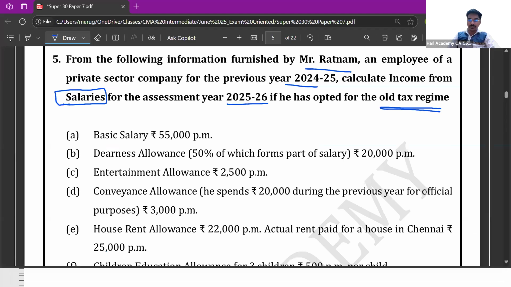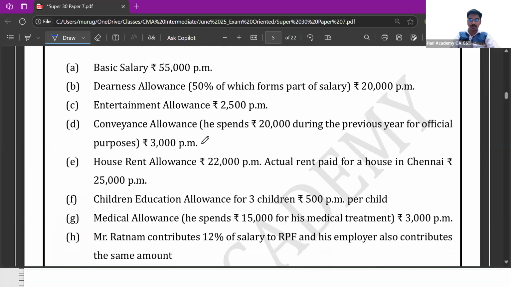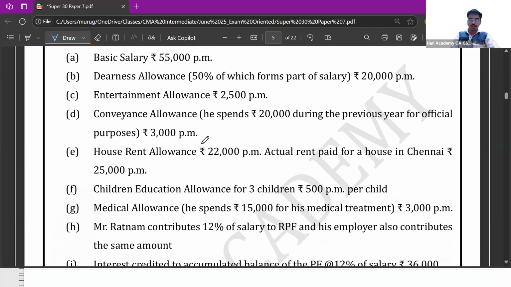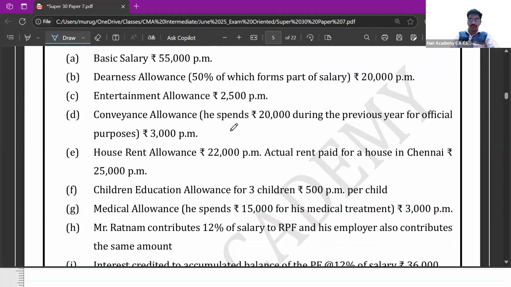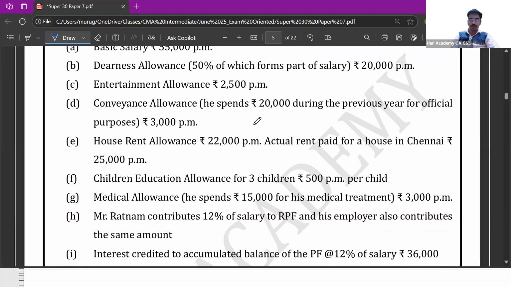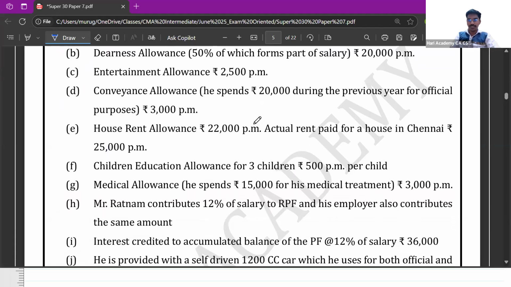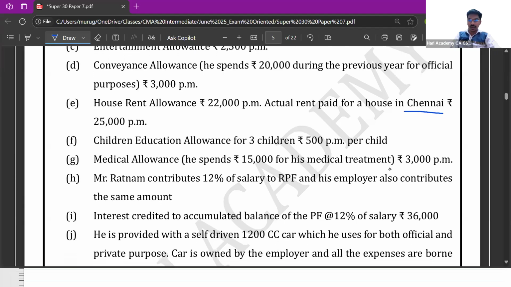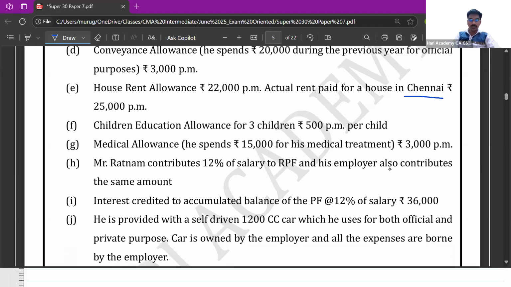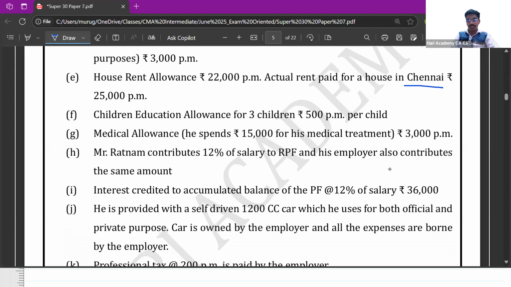Basic salary is 55,000 per month. Dearness allowance, 50% of which forms part of salary, is 20,000 per month. Entertainment allowance is 2,500 per month. Conveyance allowance, of which 20,000 he spends for official purposes, is 3,000 per month. House rent allowance is 22,000 per month, and the actual rent paid for a house in Chennai is 25,000 per month. Children's education allowance for 3 children is rupees 500 per month per child. Medical allowance, for which he spends 15,000 for his medical treatment, is 3,000 per month.